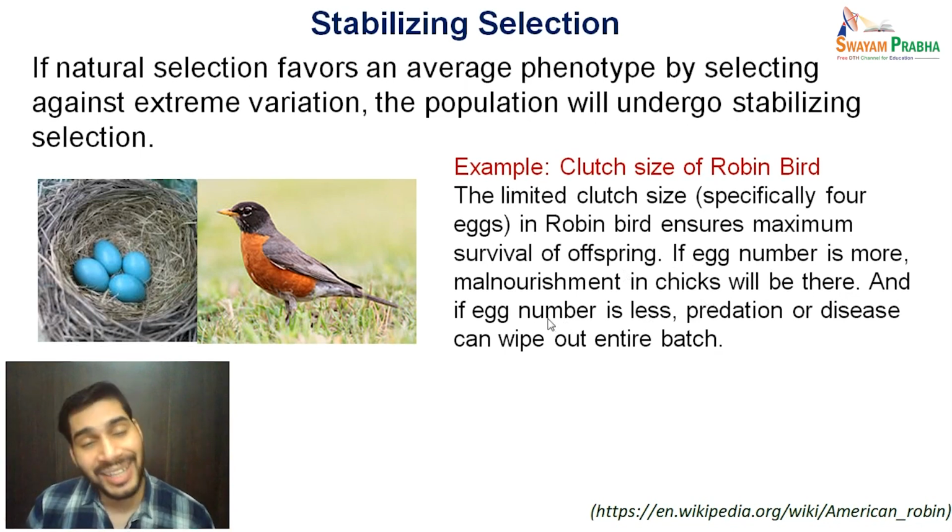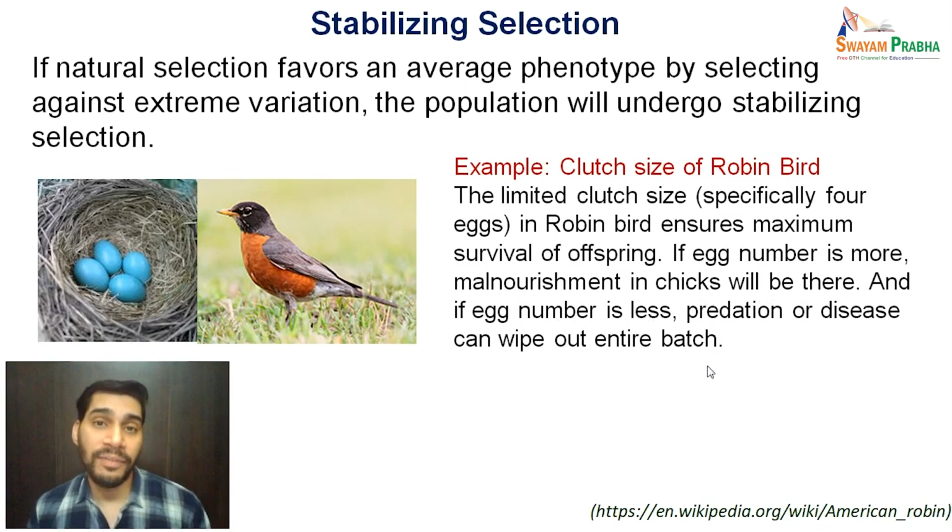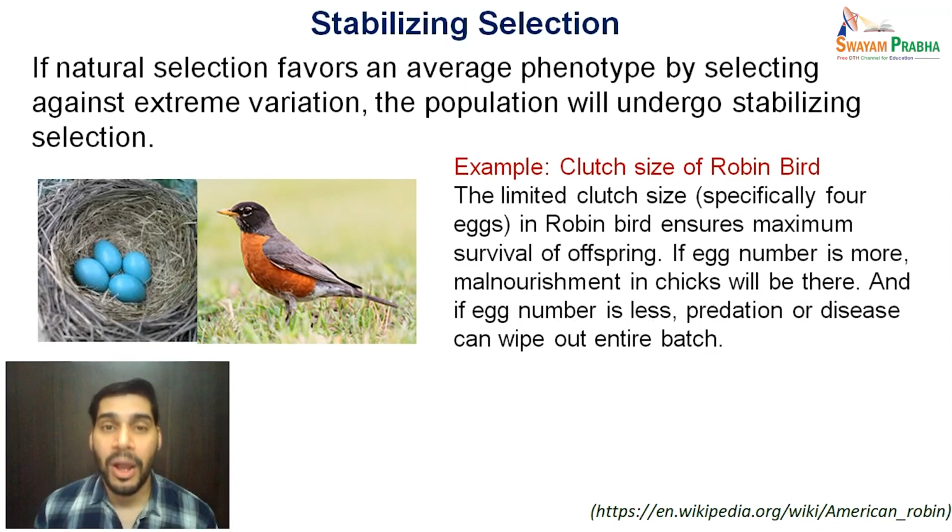On the other hand, if the egg number is less, predation or disease can wipe out the entire batch. So the individuals laying an average number around 4 are favored, whereas the ones with fewer eggs or the ones with a higher number of eggs, that means both the extremes, will be eliminated.